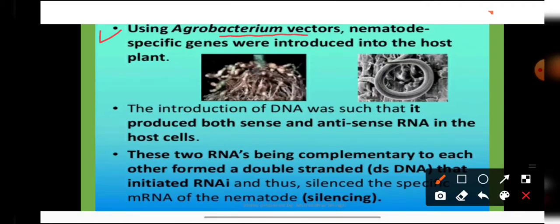So scientists isolated these growth factor genes from the nematode, and with the help of Agrobacterium vectors they have added these genes into the host plant.